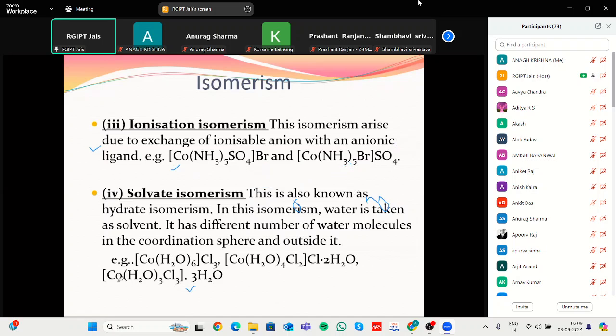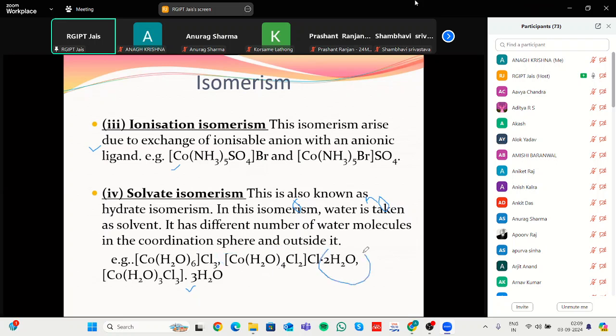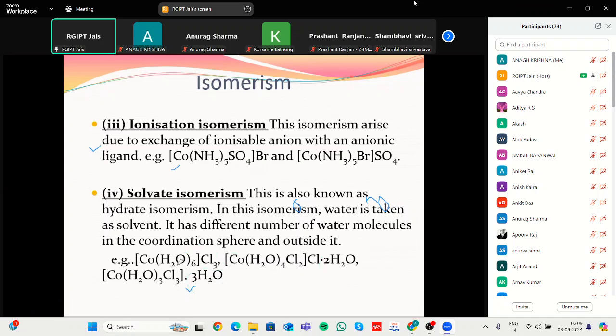Next is solvate isomerization. Solvate isomers are isomers in which a solvent is taken which has connectivity with the water, either in the form of a different molecule, like if it is attached with hexahydrated or tetrahydrated, and the remaining water molecules come in the outside sphere. In this case 2, this 3, and in this case the whole water molecules are connected inside the coordination sphere. These are solvate isomerization.